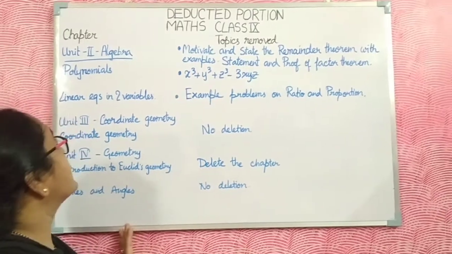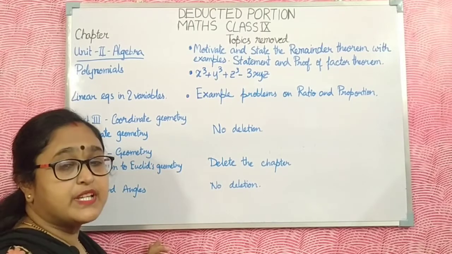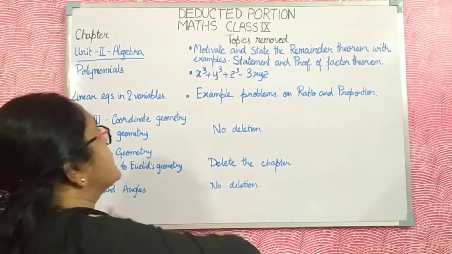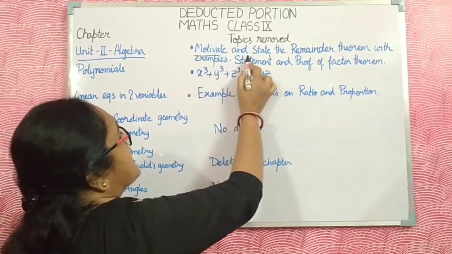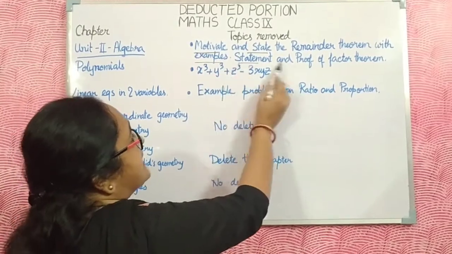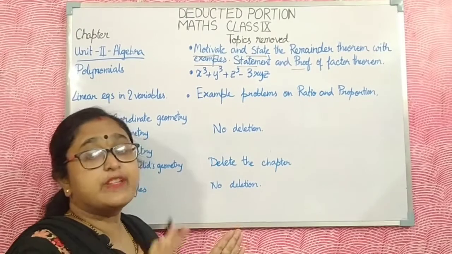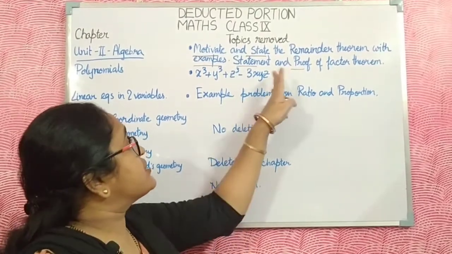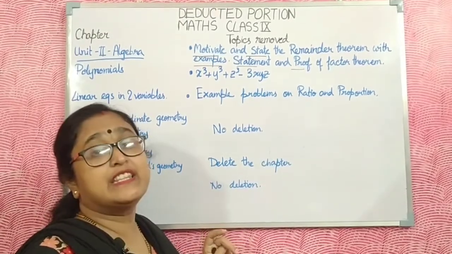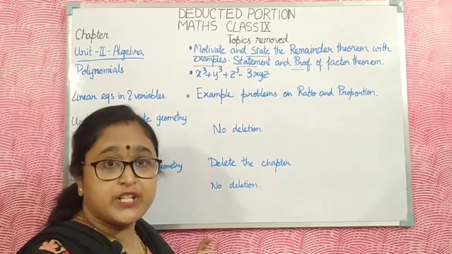Now I discuss the second chapter, polynomials. In the polynomials chapter, this portion is deleted: motivate and state the remainder theorem with example, and the statement and proof of the factor theorem. The remainder theorem is totally deleted, and the statement and proof of the factor theorem is also totally deleted.